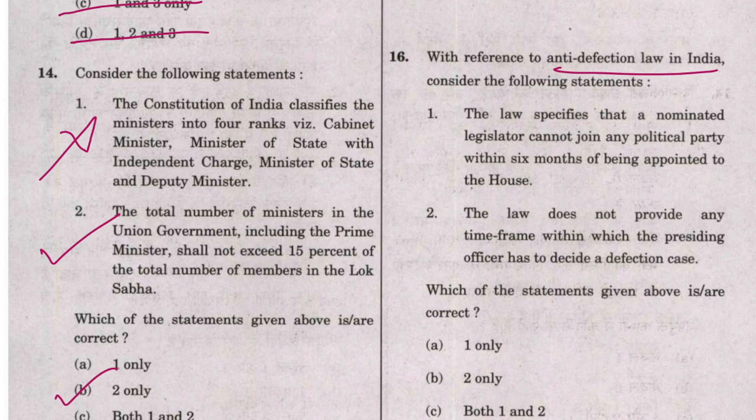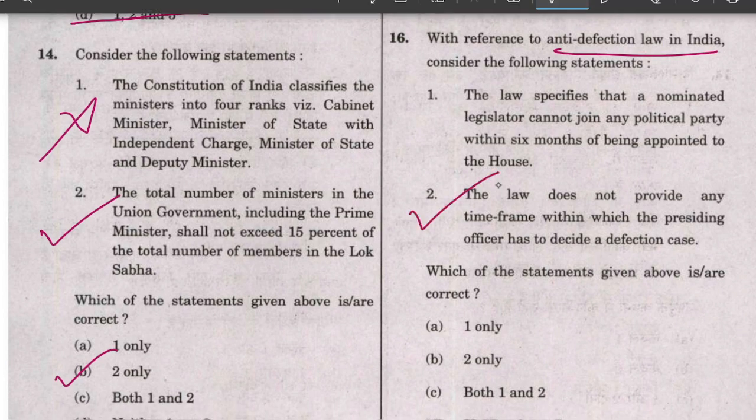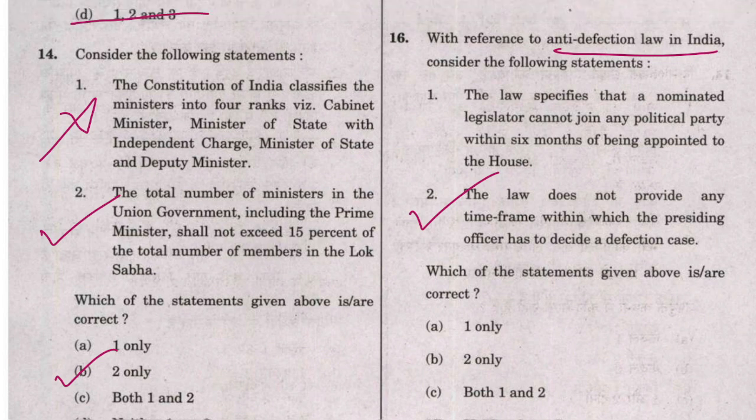Now statement 2 is correct. How can I say that statement 2 is correct? Because you used to read this type of argument where people are arguing that there should be a time limit for the presiding officer to decide over the defection case. So here statement 2 is right.